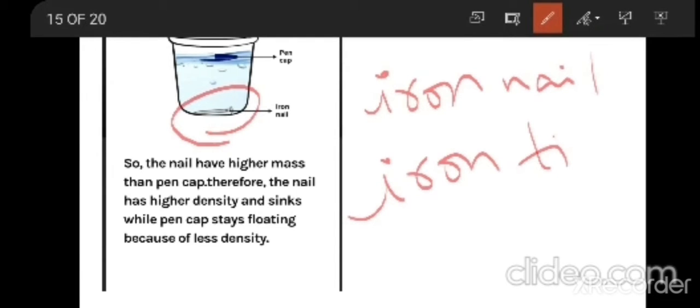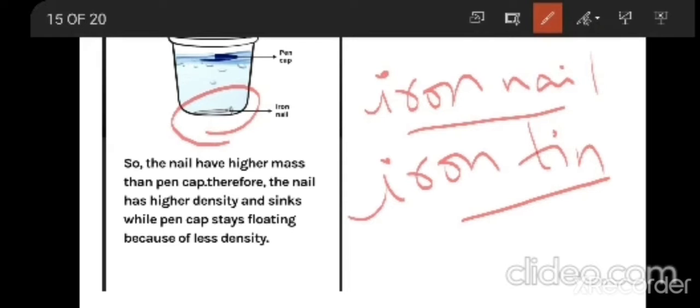Iron tin. If you observe, when I put these two in the water, the iron nail is going to sink, but the iron tin is going to float. Though these two are made up of the same material, iron, one is sinking in the water and one is floating in the water. Why is it happening so? So, some materials in one shape will sink in water but float on water when they are in another shape.